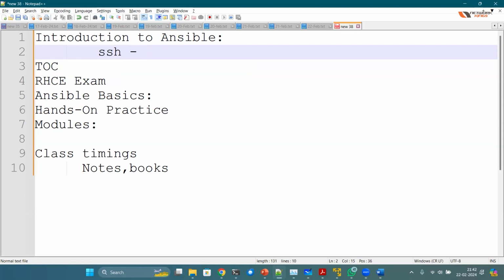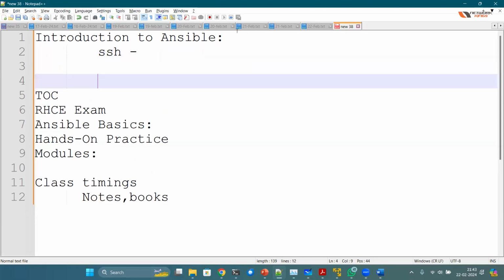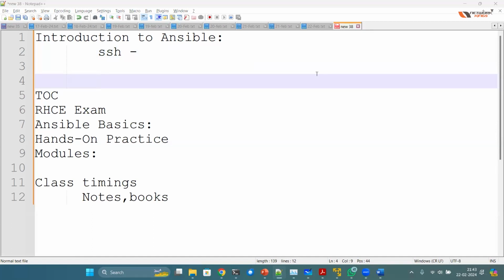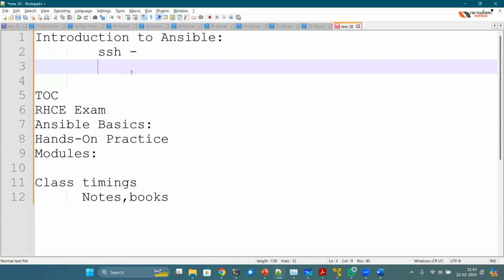And there is also one architecture of Ansible which I'll tell you. Himanshu is asking about SSH without password. Yes and no. It depends on your organization's policies. Normally it is recommended to have passwordless authentication, which means you can log into SSH without the password.